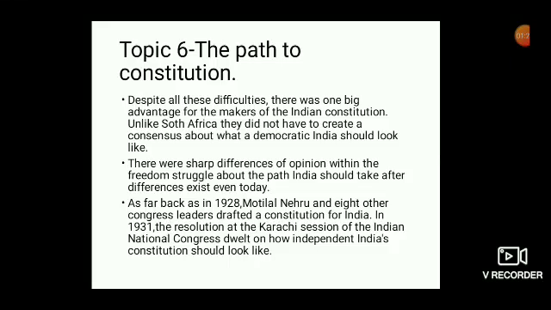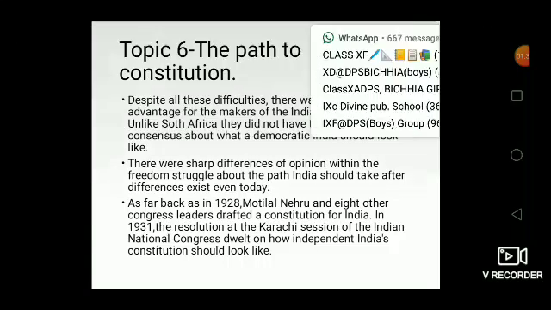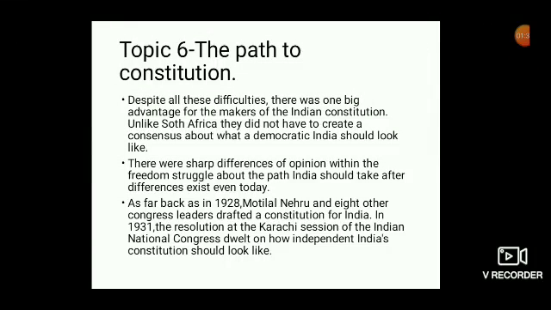Topic 6, the path to constitution. Despite all these difficulties, there is one big advantage for the makers of the Indian Constitution. Unlike South Africa, they did not have to create a consensus about what a democratic India should look like.